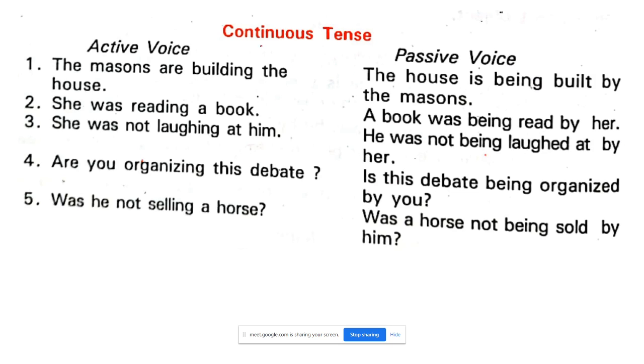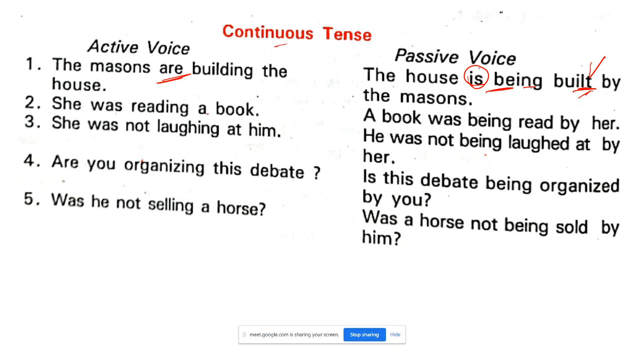Next one. See here. Continuous. Important. The masons are building a house. Girls, the house is being built by the masons. Have you seen the usage of is being built? Is being built, build नहीं आएगा, ठीक है? थोड़ा गौर से देखो, very important. Is being is there, okay? Because it is continuous and present continuous. So how can you understand it's present? Because masons are building. Okay.